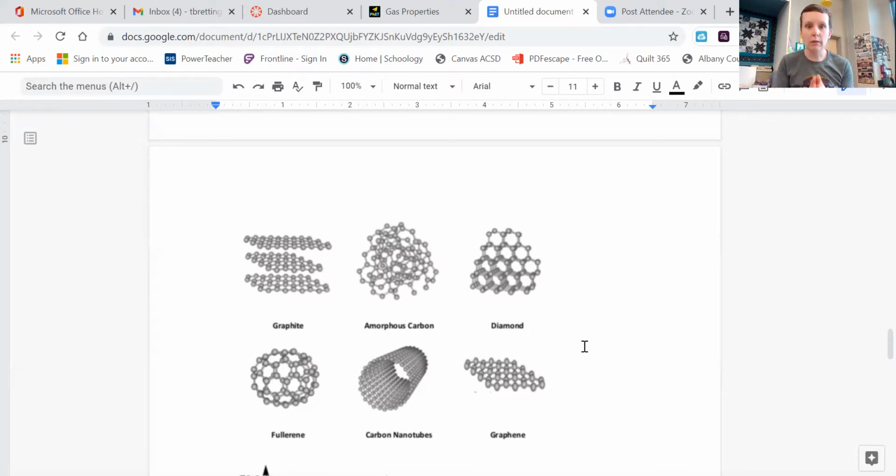Pure carbon, one element, can form graphite, which is the sheets of layers of carbon that slide off each other in your pencil lead, okay? Diamond is perfectly tetrahedral throughout the whole crystalline structure, a beautiful white, clear crystal, and a very, very hard substance, right? Those are the two we're most familiar with. These other ones exist as well as many others, but carbon's a really easy one to relate, and it's something that we have experience with, okay? Different structures, different properties, one element, one physical state, just bonded together differently.